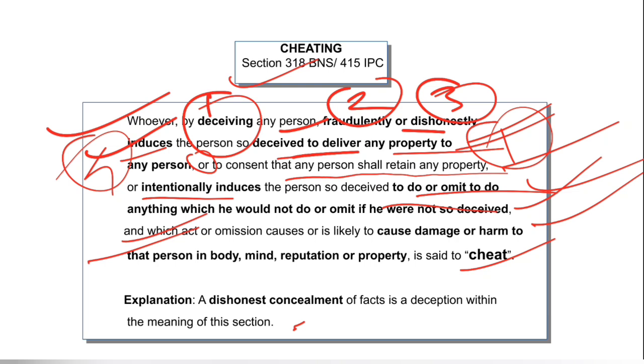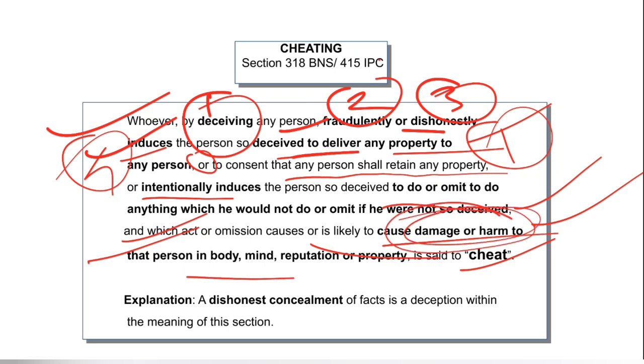So causing any person to do something or not to do something just because of that deception, that inducement created by the person who is committing such offence. And what effect is he wanting? The effect of the act, as above stated, is that the act or omission causes or is likely to cause damage or harm to that person in body, mind, reputation, or property.